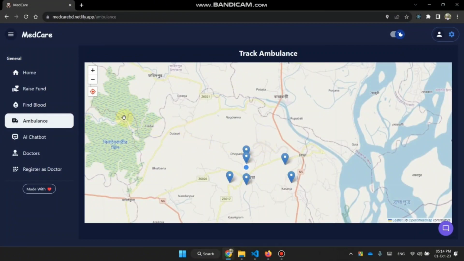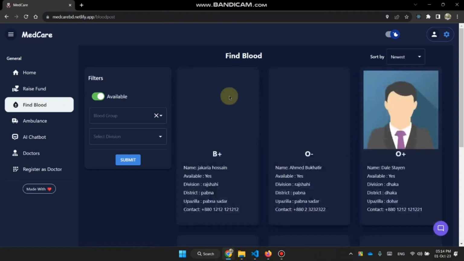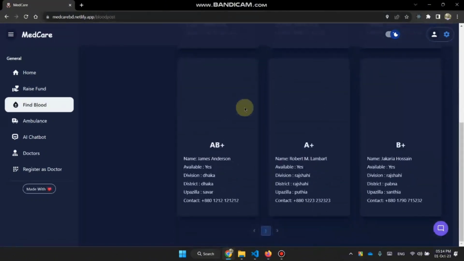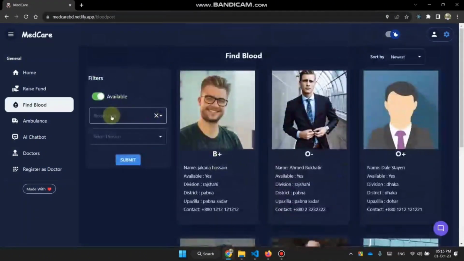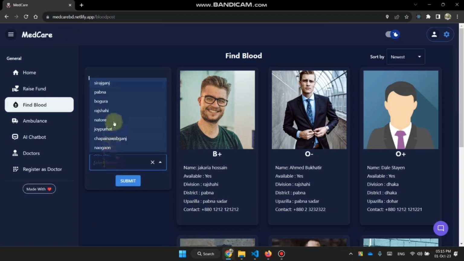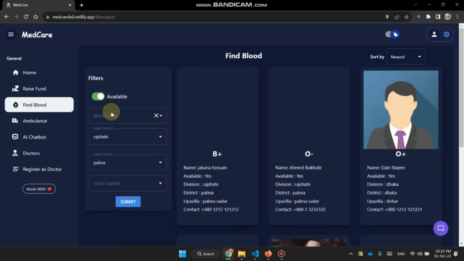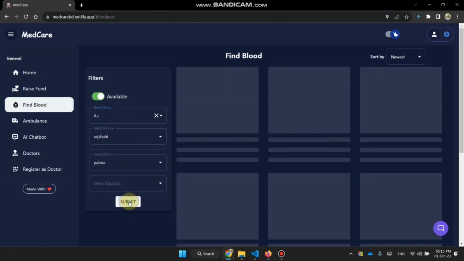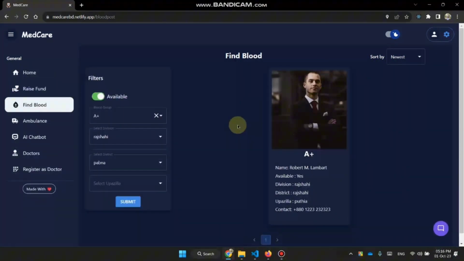Now let's move to the find blood section. Here all the blood donors' details are shown. You can filter your desired location and blood group, and also sort them. Now let's take a look at the chatbot section.